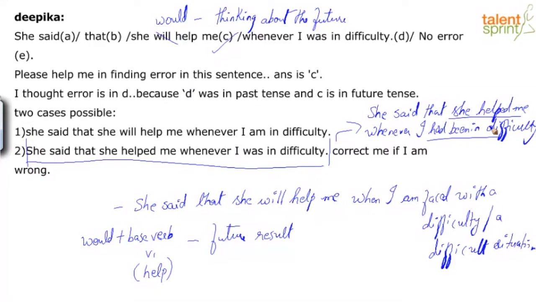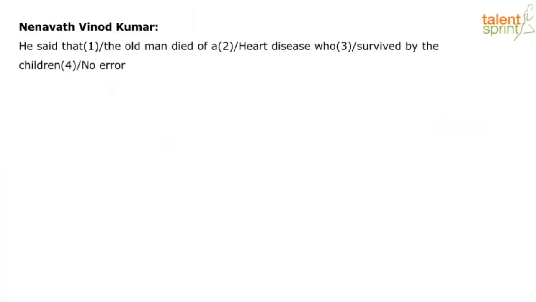Yeah, so these are the various forms in which you can restructure this context, just because you had presented two cases, Deepika. But the first one, the error is in C. He said that the old man died of a heart disease who survived by the children. Okay, so obviously if you are familiar with the expression or the context, usually when there is a clue word, let's see who identifies a clue word, then you will get the concept correct. Who wants to tell me there is a clue word in the context which will help us identify where the error is? What is that clue word?